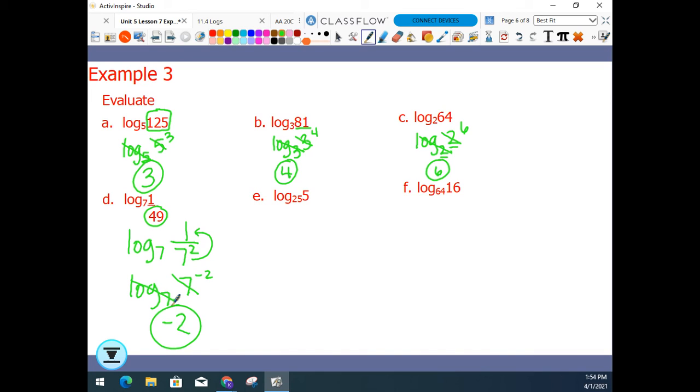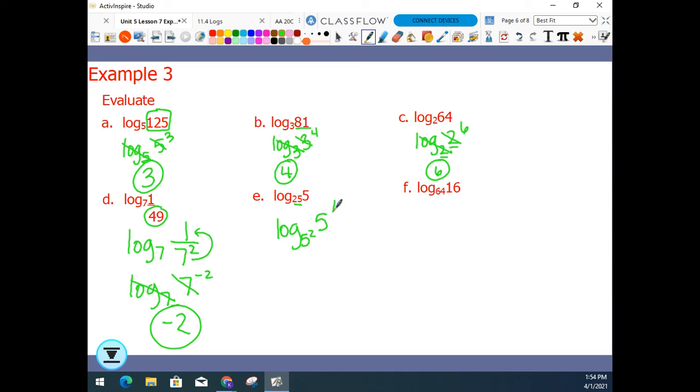E is one of the harder ones. So let's think about this. I can see that 25 can be replaced with a power of 5, but I can't make 5 a power of 25. So what I'm going to do is replace 25 with 5 squared in the base. It's really important. 5 squared is all lowercase down there.